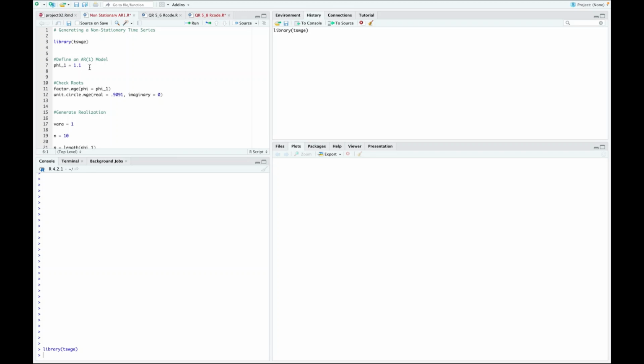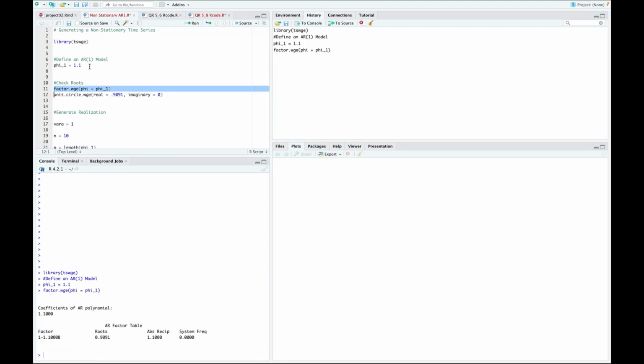But here we have phi1 just bigger than 1 in absolute value. So what will that do? What will be the behavior of this time series realization? We will first define the variable phi1 to be 1.1, and let's look at the factor table associated with an AR(1) with a phi1 of 1.1.